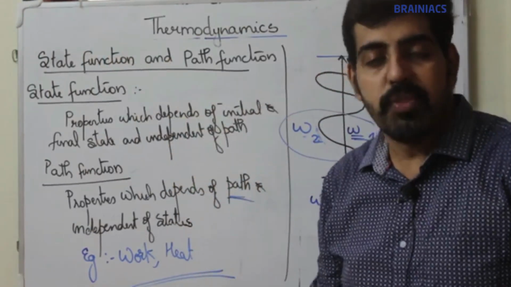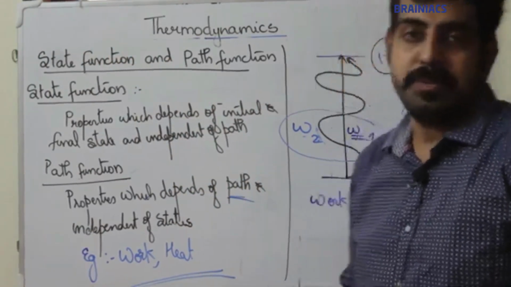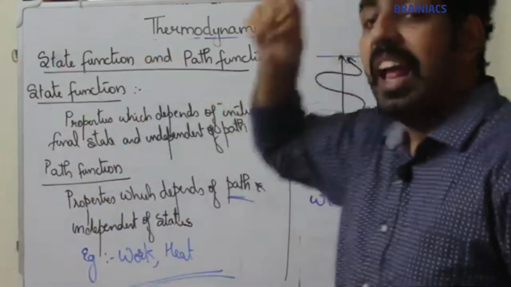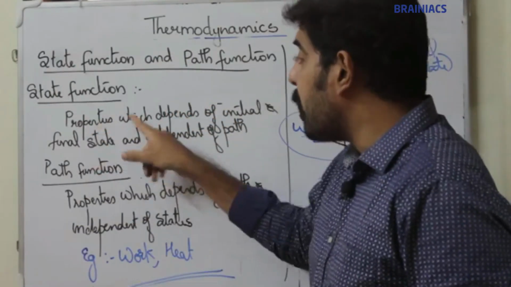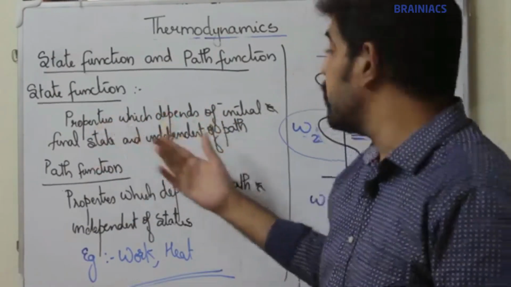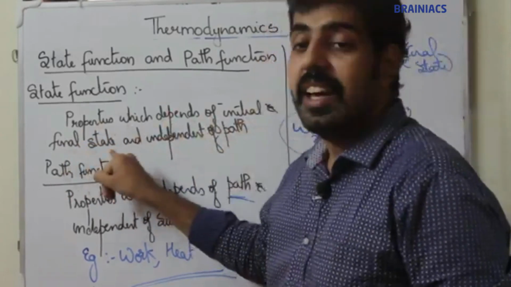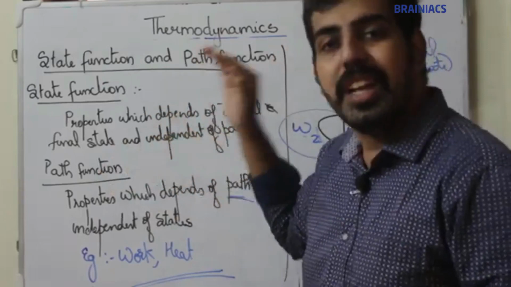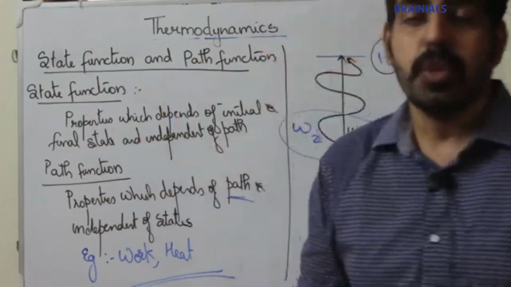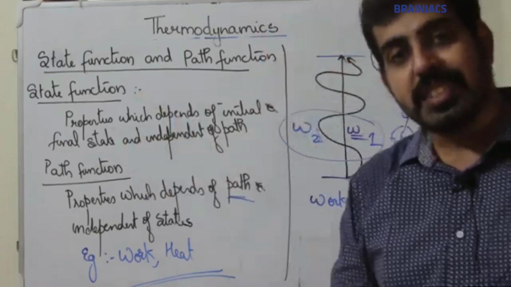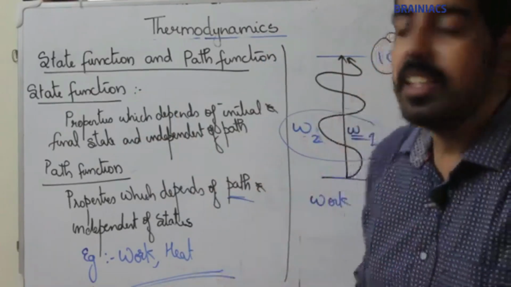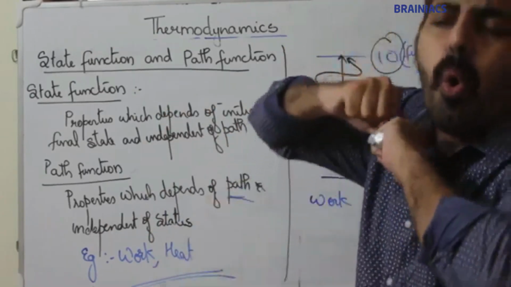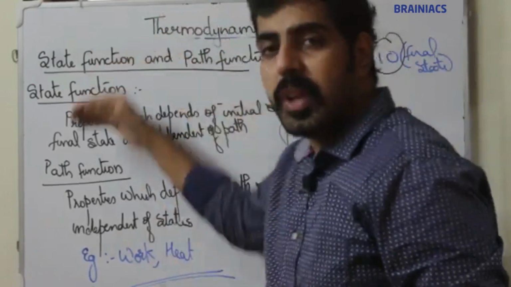There are only 2 path functions in thermodynamics, that is heat and work. Remaining all functions are state functions. What are state functions? They are functions which depend on initial and final state and are independent of path. They won't depend on path, they purely depend on initial and final state. Except work and heat, all other functions are examples of state functions.